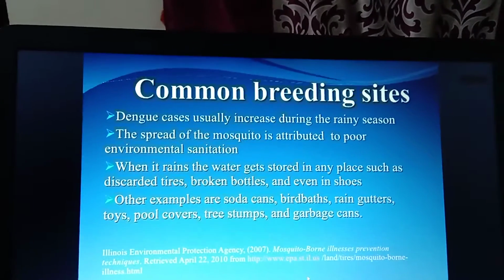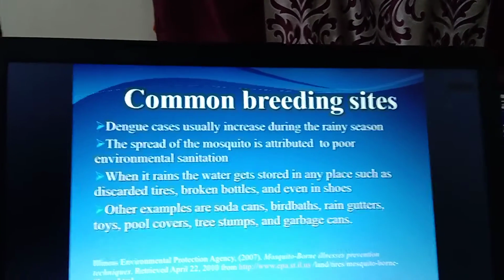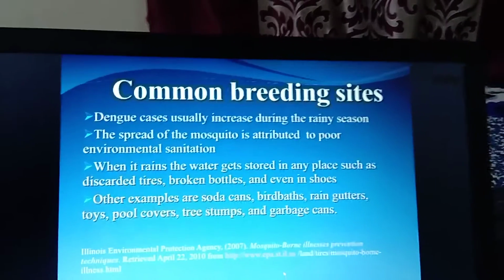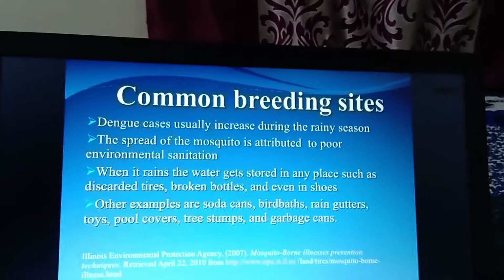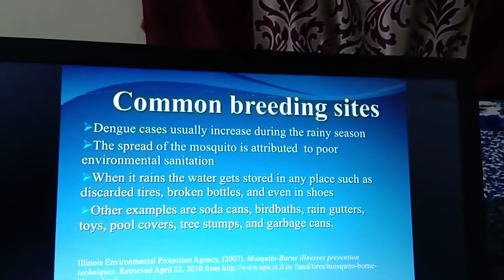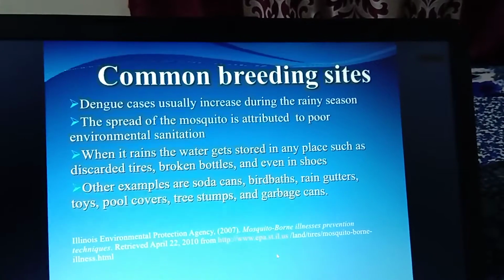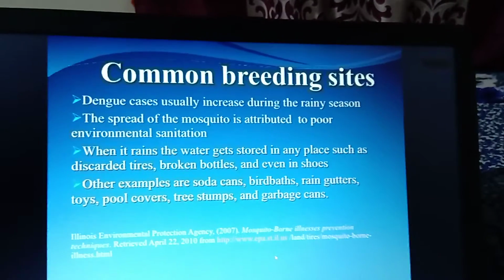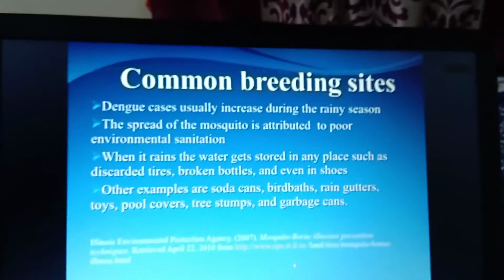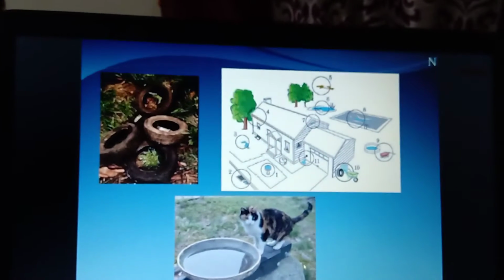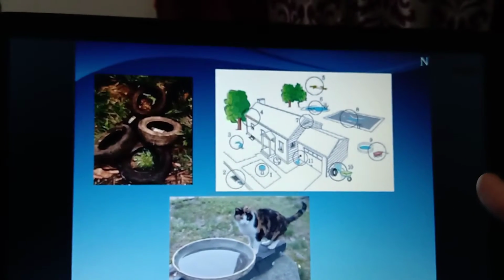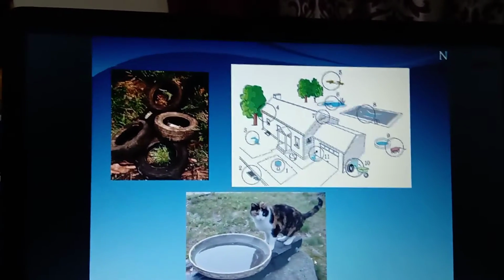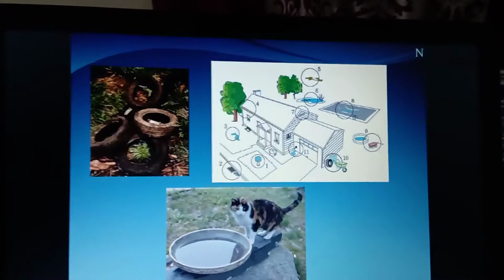Okay, and where can we see the most common breeding sites of the mosquito? Breeding sites means where these Aedes mosquitoes live. Mostly the virus is common in rainy seasons, and the mosquito spreads in poor environmental sanitation, with discarded tires, broken bottles, stagnated water and improper maintenance of a healthy environment. In these cases, the virus and the mosquito are going to spread.